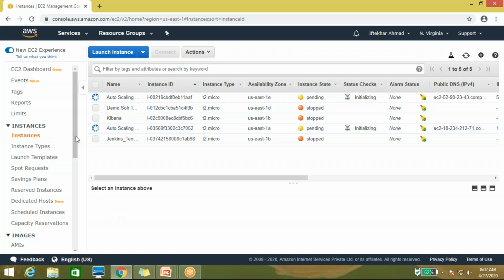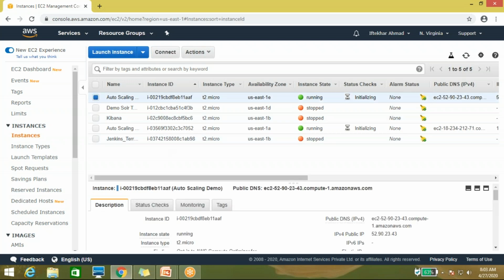Why? Because we have said that minimum capacity is 2, and when required it can be maximum size up to 4. Let me check whether whatever data I put in the bootstrap script is working fine or not.